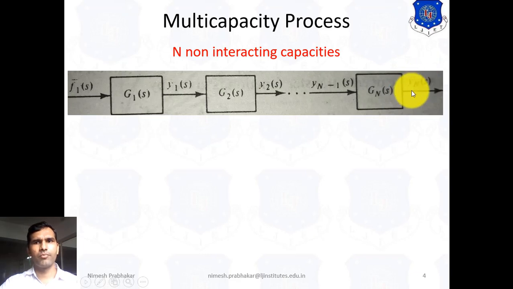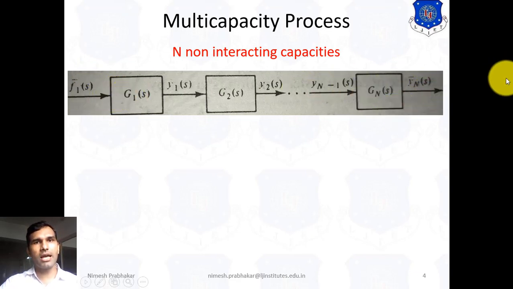Overall, we know the transfer function is the ratio of output upon input. Here the final output is Yn and the input is F1(s).